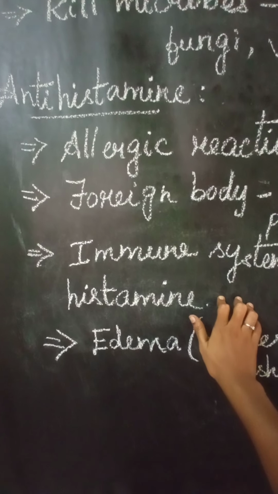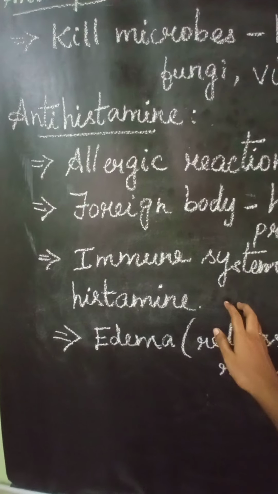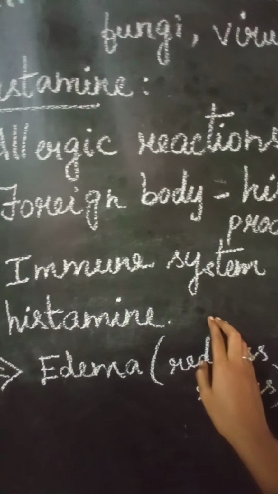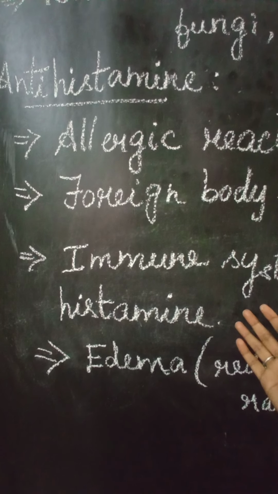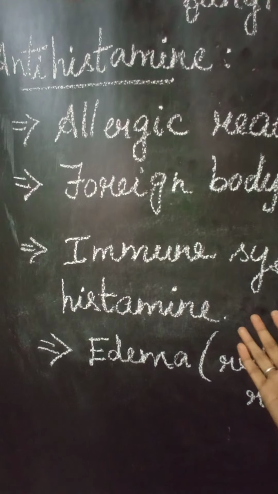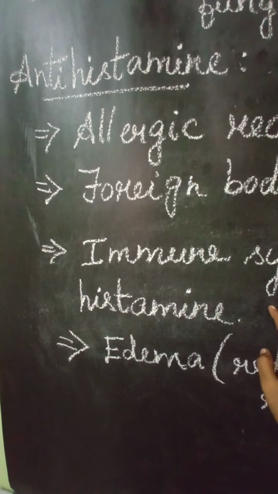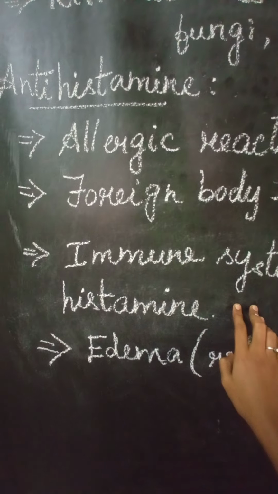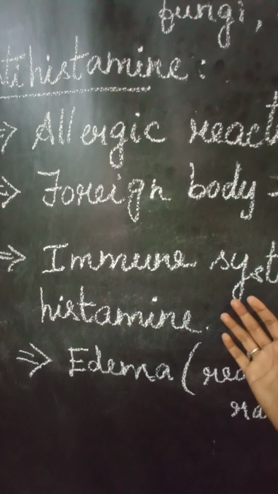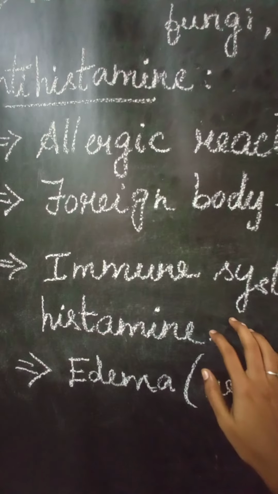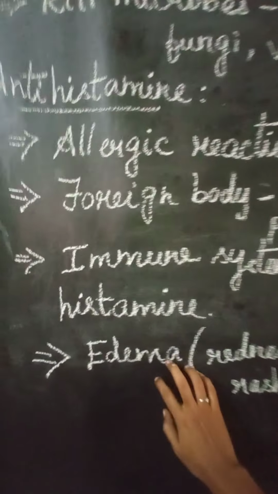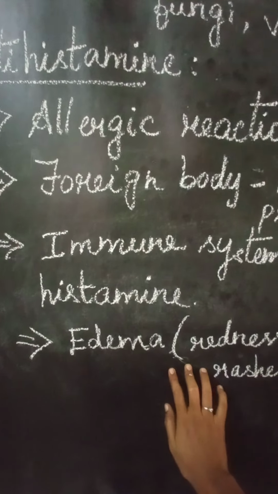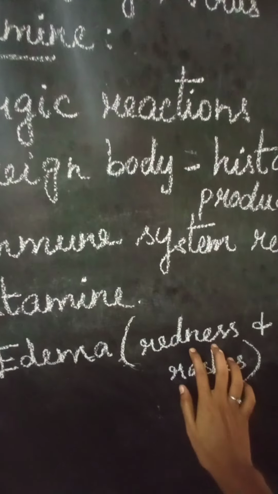That histamine relaxes the muscle contraction, that is, smooth muscle contractions. For the actions we do, whether shaking our hand or anything else, muscle contraction is very important. So when the immune system produces this histamine, it also relaxes the movement of the smooth muscles, and edema is produced on the surface. What does edema mean? It is the redness or rashes.